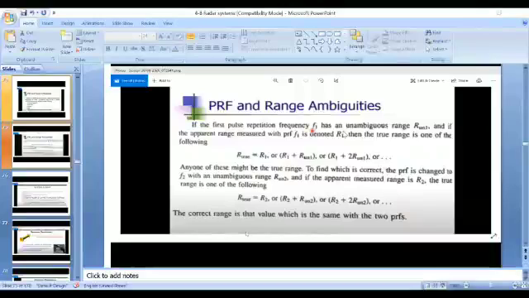Today, our topic is radar system losses. For every system, we have losses as well as advantages. So what are the system losses?